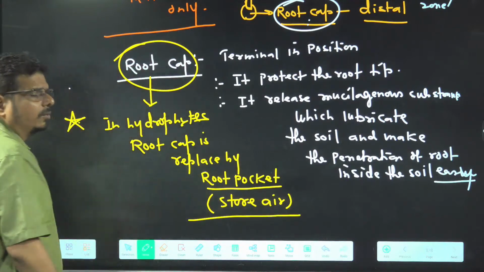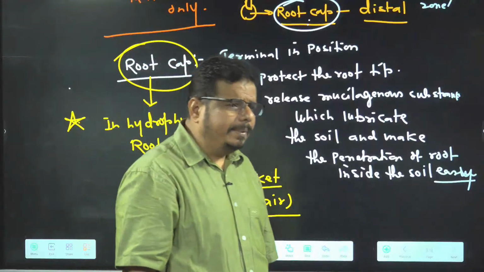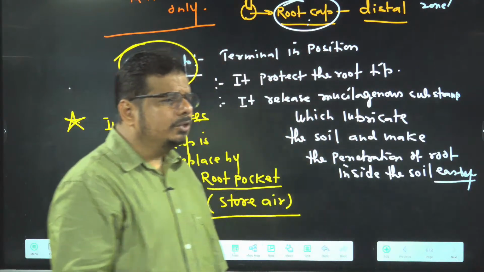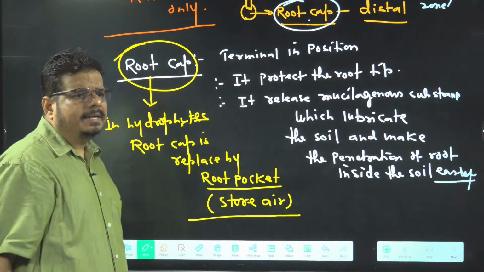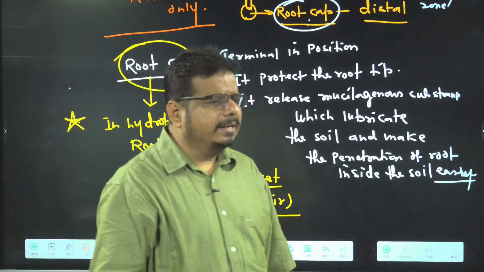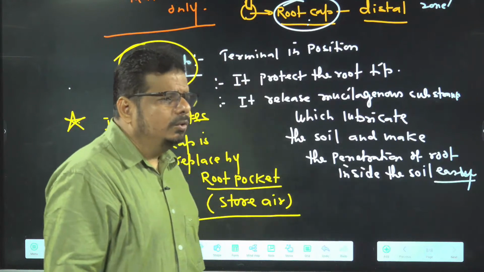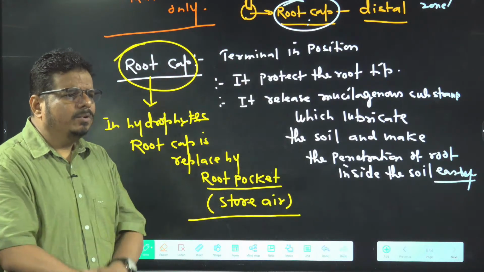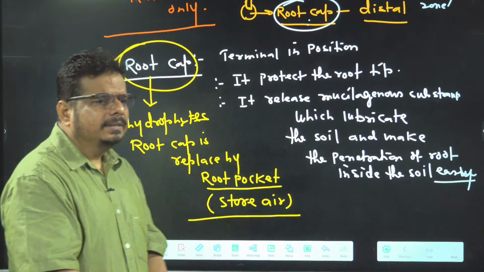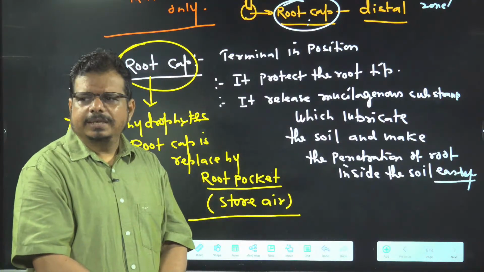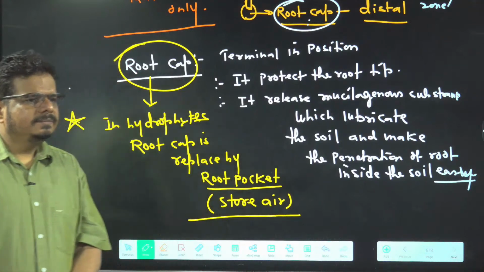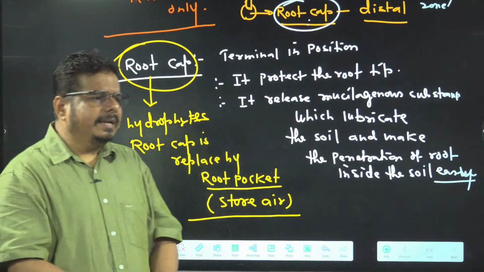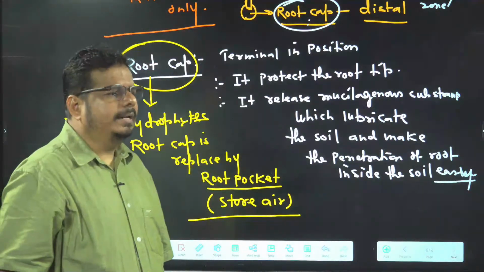So in plants growing in water, root cap is not there. They are replaced by root pocket. Such a question may be asked by the examiner in your paper. Is it clear in the mind? So you got the idea what the root cap is doing? What work is done by the root cap? It is protecting, as well as it helps in easy penetration in the soil.